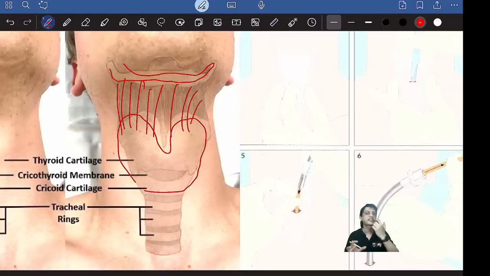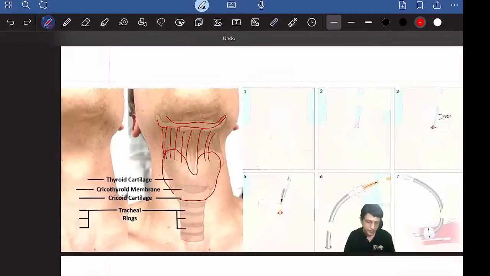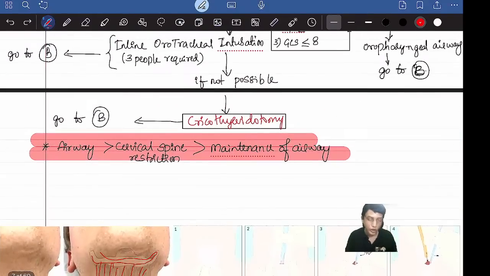For the time being, there is upper airway obstruction, so air is not able to enter the trachea. So what you can do is put a wide bore needle directly. No need for anesthesia, nothing. The patient is already struggling. You take a wide bore needle and immediately put it there. You can palpate the cricoid and the thyroid cartilage. In between them, in whatever space is there, immediately put a needle. Atmospheric air will be sucked inside. Airway protected. Hope it's clear. That's for the time being. That's called needle cricothyroidotomy.